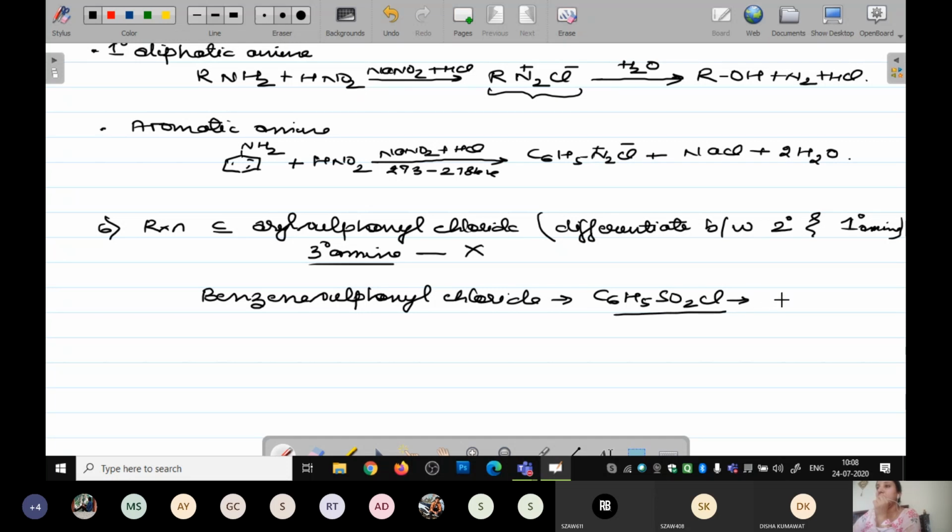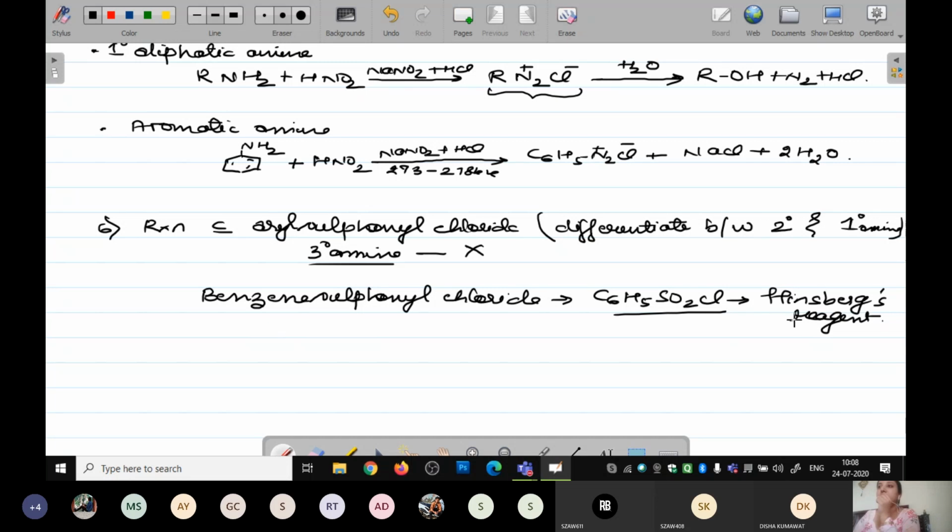It is also known as the Hinsberg reagent. Now write this down. If you are obeying me and maintaining a separate page for these types of reagents, then please write down there that benzene sulfonyl chloride, its formula, and that it is called Hinsberg's reagent.